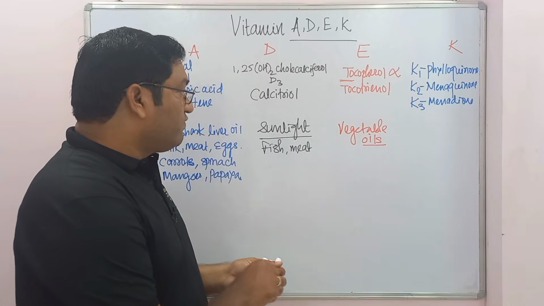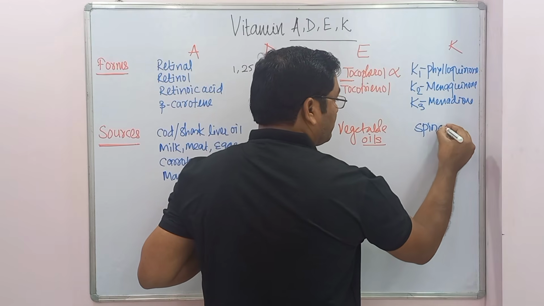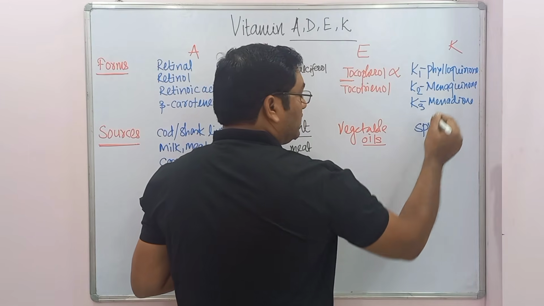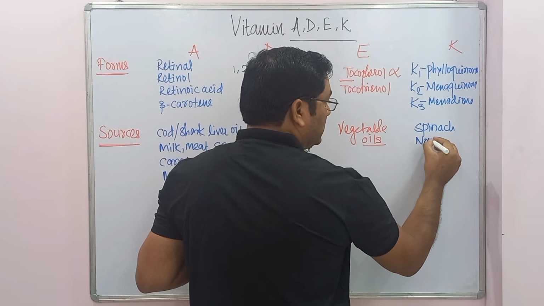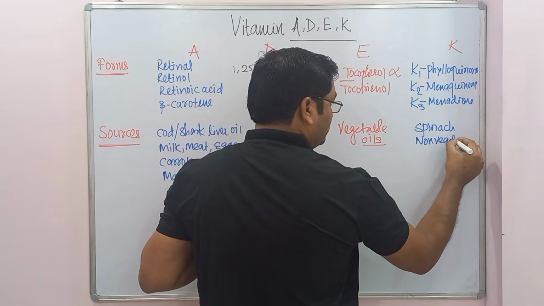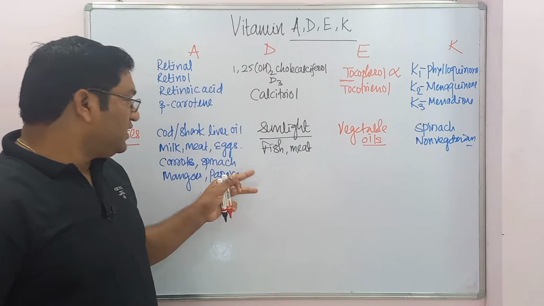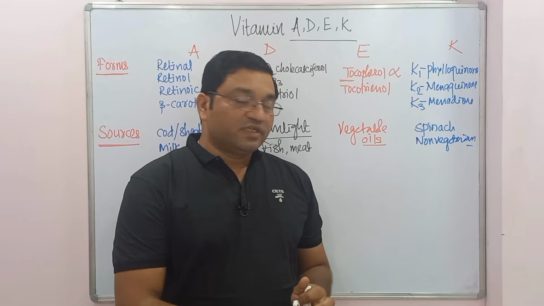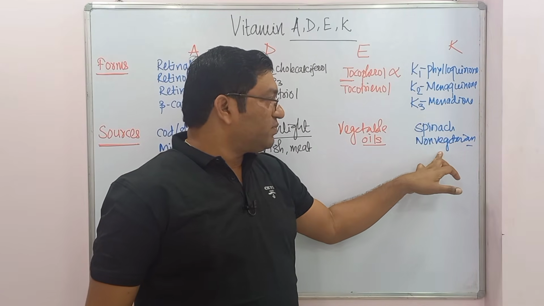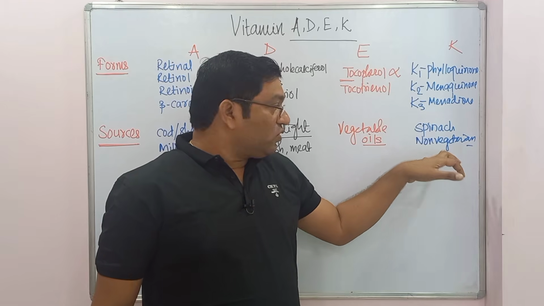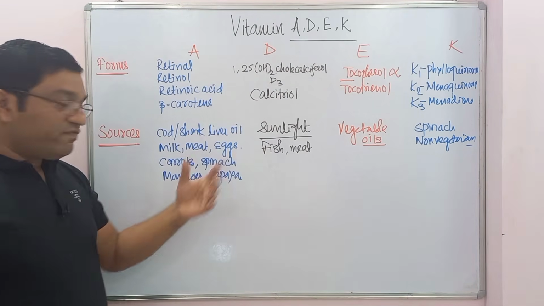Vitamin K, that is K1, is present in green leafy vegetables. Spinach is the important source. Then menaquinone is present in food of animal origin, so the non-vegetarian diet: meat, milk, eggs, fish, etc. Menadione is the synthetic form. Got it? So these are the sources of these different vitamins.